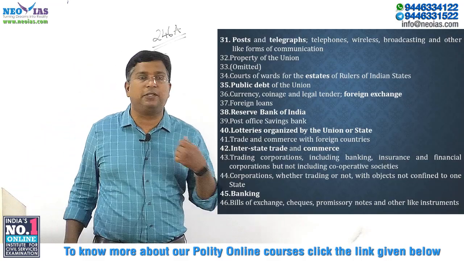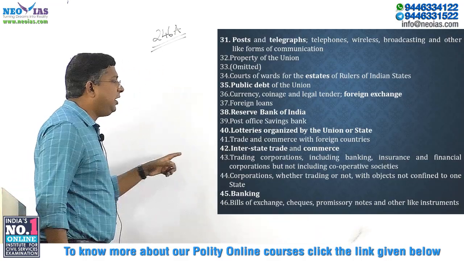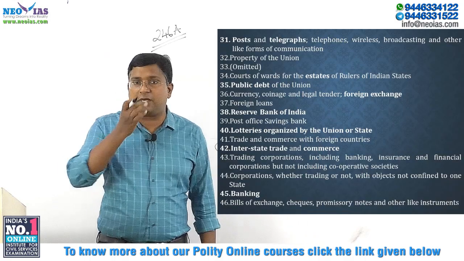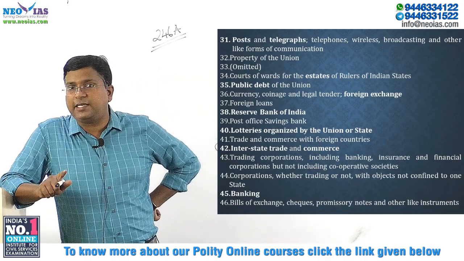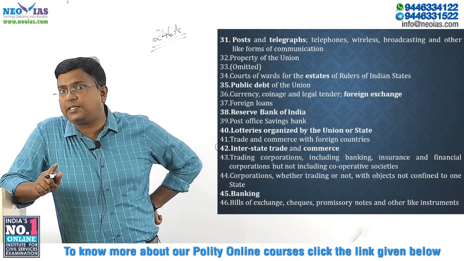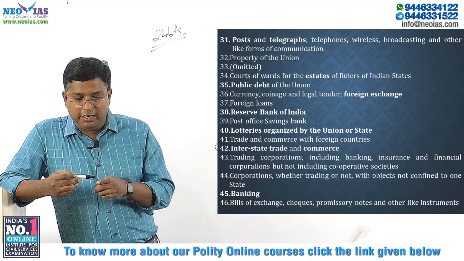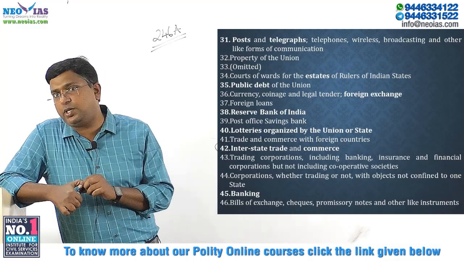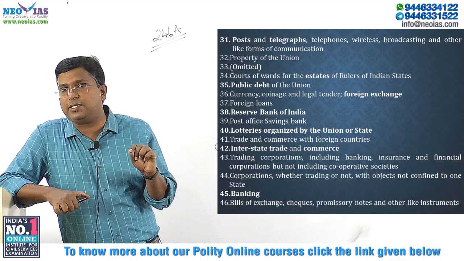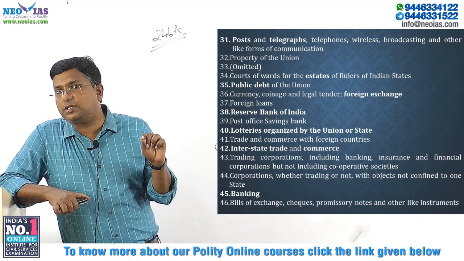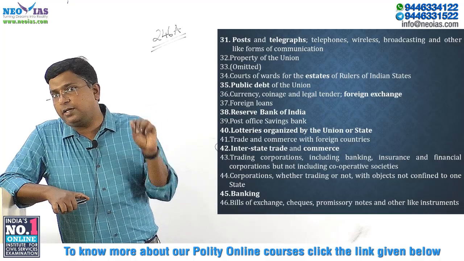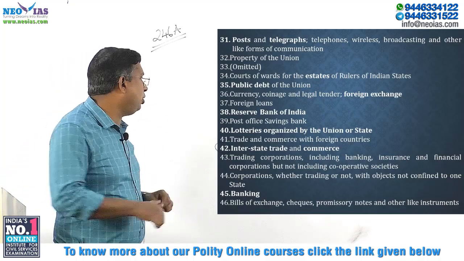Trade and commerce with foreign countries. Interstate trade and commerce, this is very, very important, entry 42. Interstate trade and commerce comes under the union list. That's the reason why, when we are discussing GST, only the Parliament has the exclusive power to make law in relation to GST if it is in relation to interstate trade and commerce. Since interstate trade and commerce is in the union list, only the Parliament has the power to make laws in relation to it.